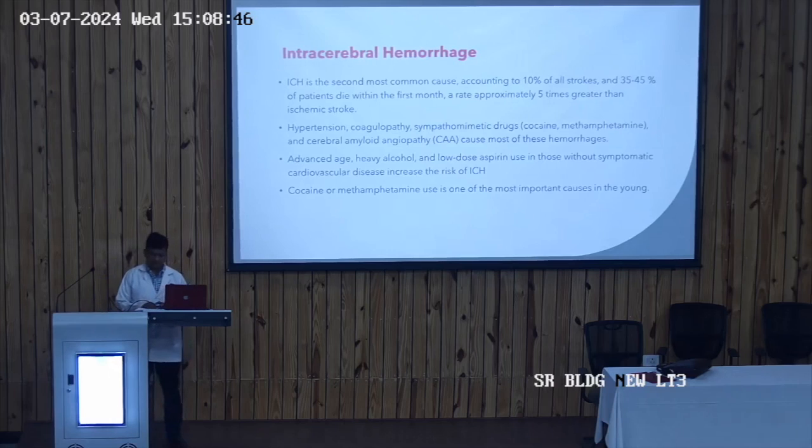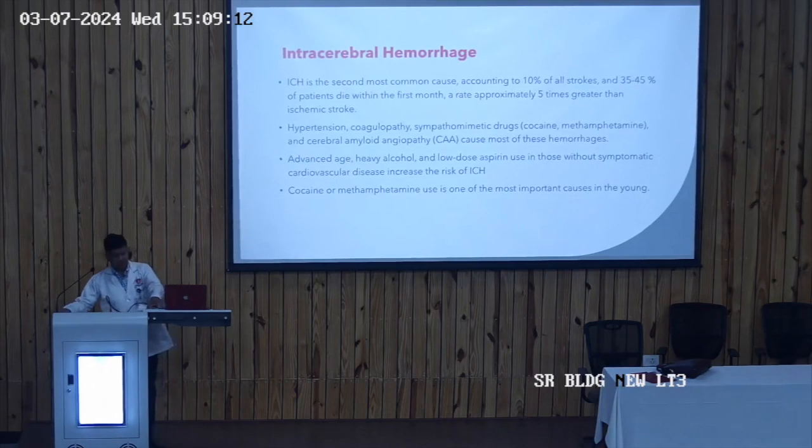By this you can conclude how serious it is, because the majority of patients suffering from ICH die within the first month. That's why early diagnosis and treatment are important. If the diagnosis or the treatment is delayed or not proper, the majority of these patients die within the first month.